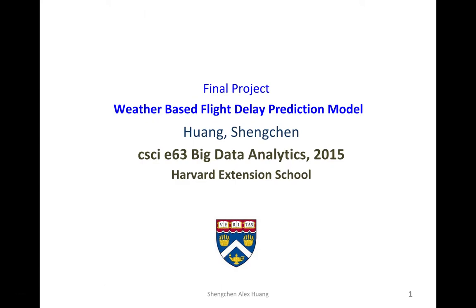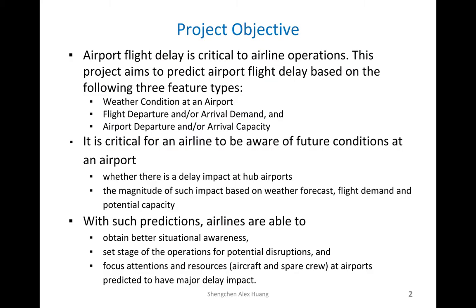This is the presentation for the final project of E63 Big Data Analytics 2015. The topic of this final project is weather-based flight delay prediction model. So the objective of this project is to look at future weather data and try to predict flight delay. The reason behind that is because airport flight delay is critical to airline operations.